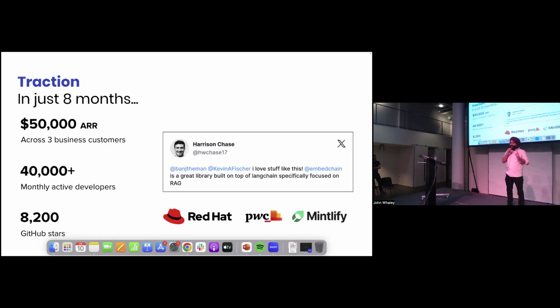So in just 8 months, with a team of two, we have been able to achieve $50,000 in annual revenue. We have 40,000 monthly active developers. Some of the developers are from big companies like Red Hat, PwC. We have a very strong developer community on GitHub, and AI luminaries like Harrison Chase, who is founder of LangChain, loves us.